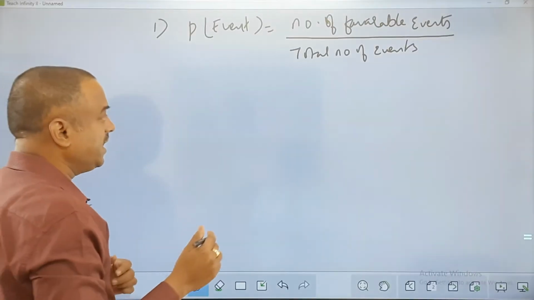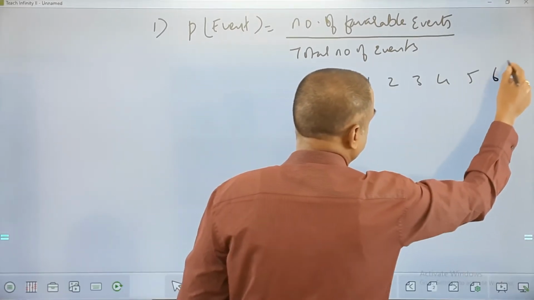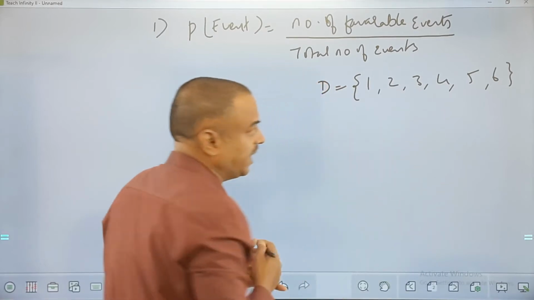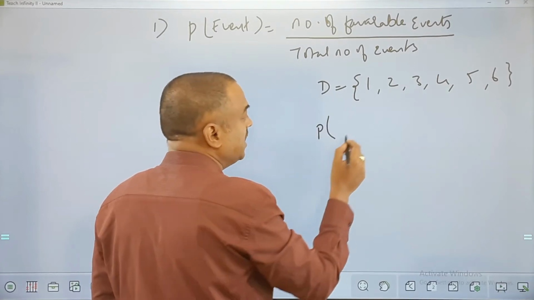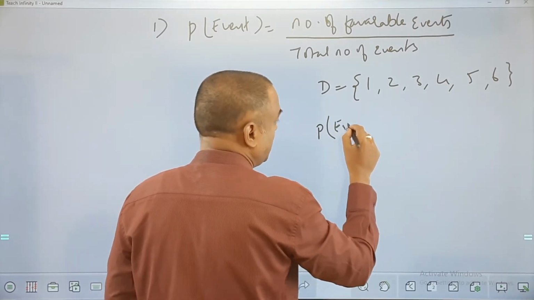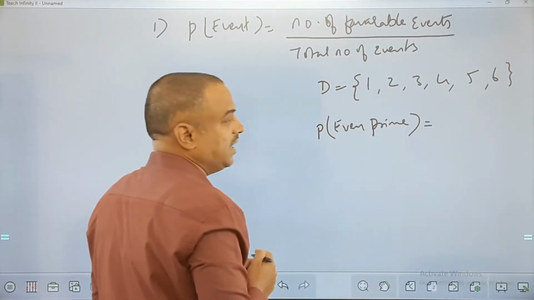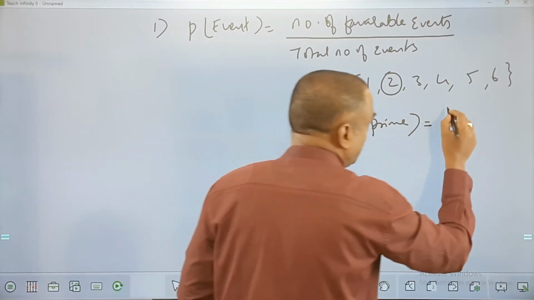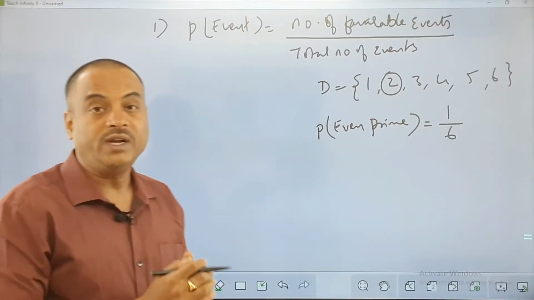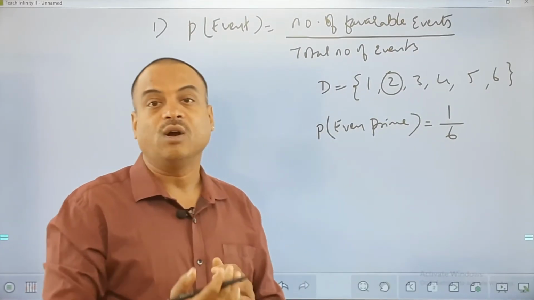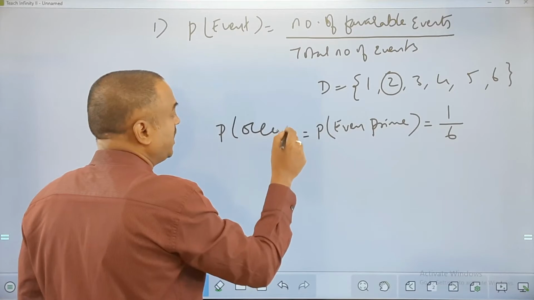Now in the example of a die, which I take as 1, 2, 3, 4, 5, 6, I'll take one question, friends. Suppose I say the probability of getting an even prime. Let us take the same example. What is the answer? The number of even primes is only 2. So there is one event in favor out of a total of 6 events. This is the probability of occurring of an event.